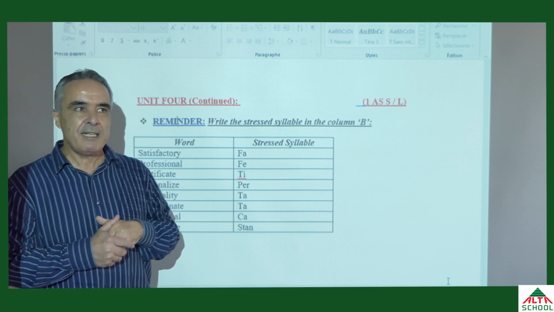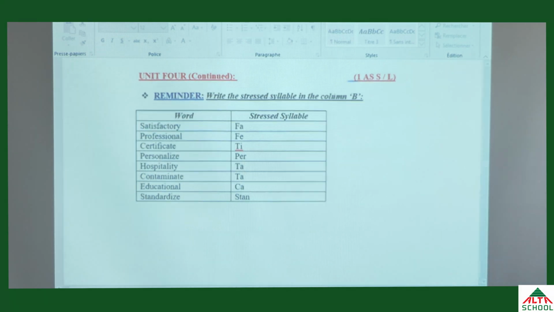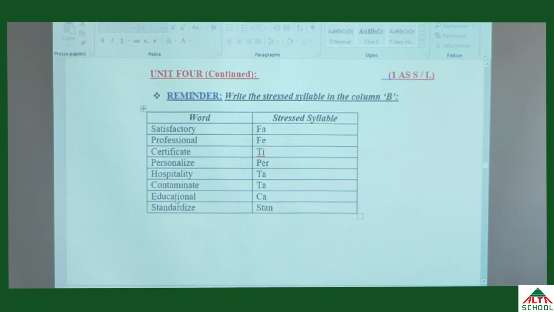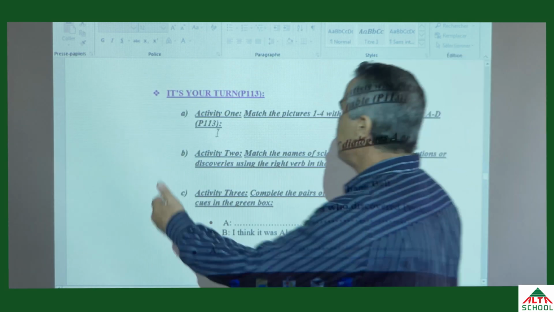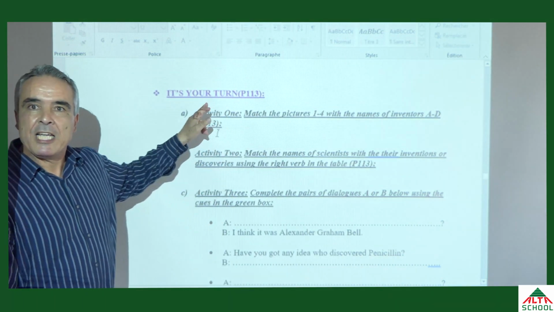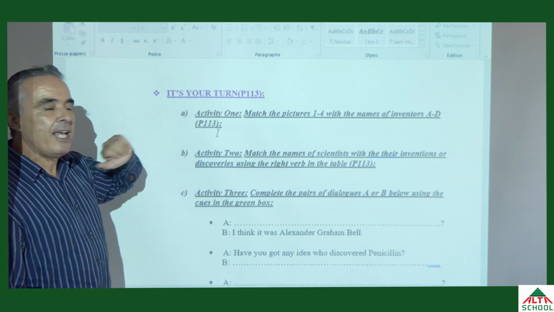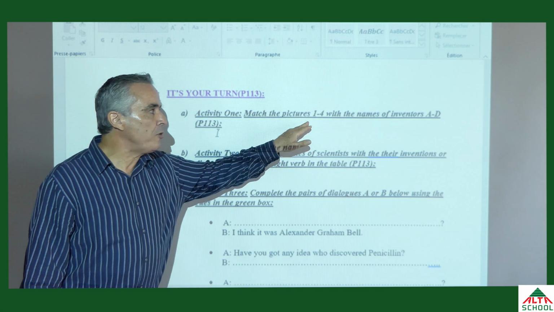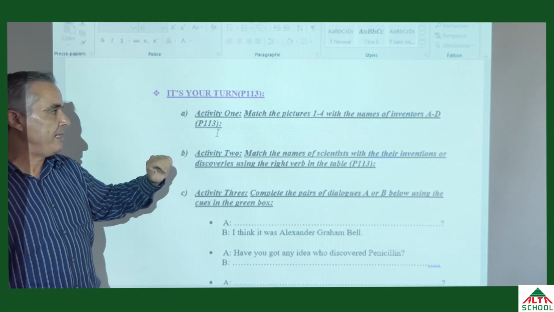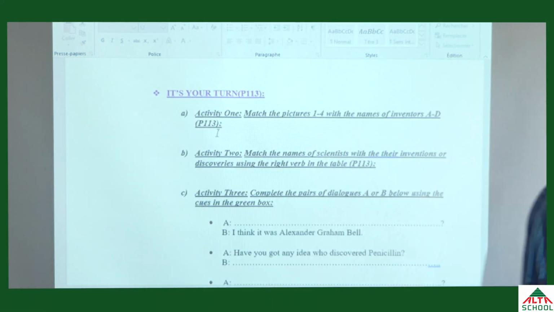Today we are going to move to another lesson, which is It's Your Turn. It's on page 113. The activity number 1 is: match the pictures 1 to 4 with the names of inventors, inventors A to D. Of course, it is on page 113.